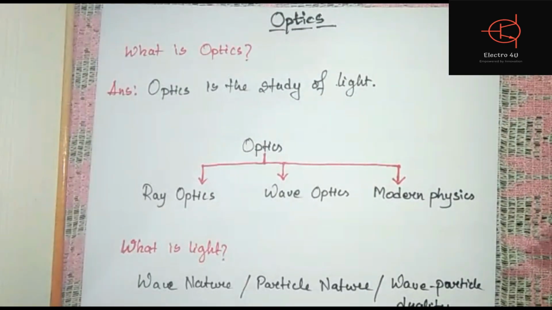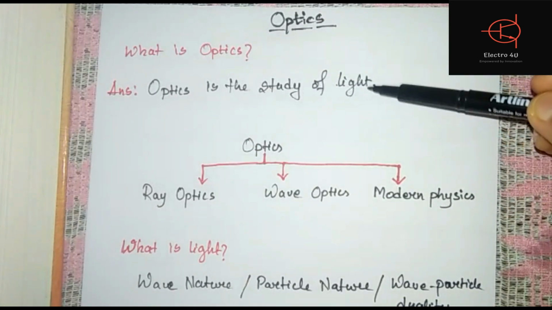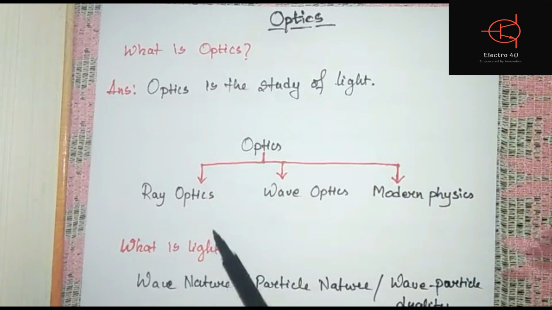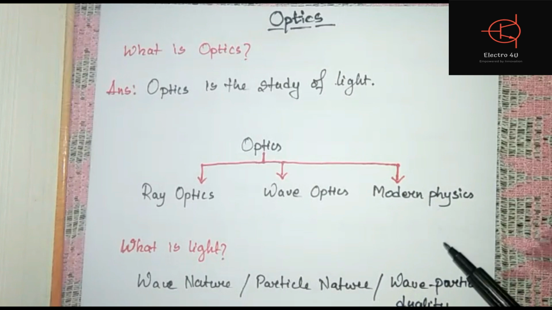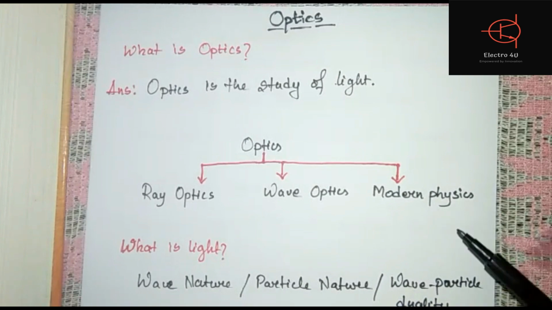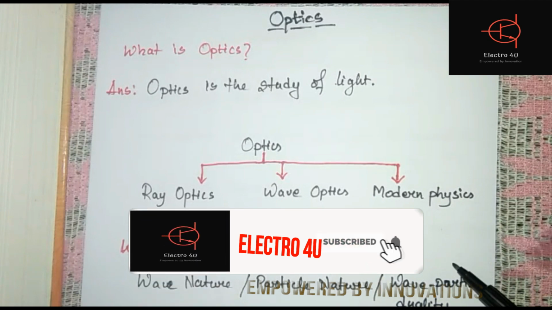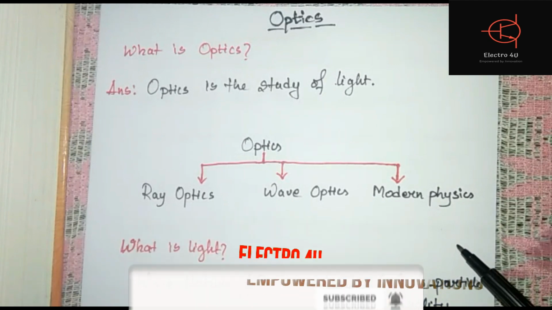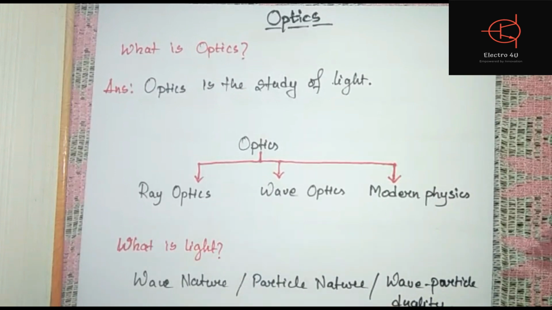Welcome back everyone. So now we are going to start the topic optics. Optics is actually the study of light, and optics can be divided into three parts: ray optics, wave optics and modern physics. In modern physics, optics is studied with quantum physics. So I hope that you all have studied ray optics and wave optics in your 12th standard. So you are quite familiar with the term ray optics.